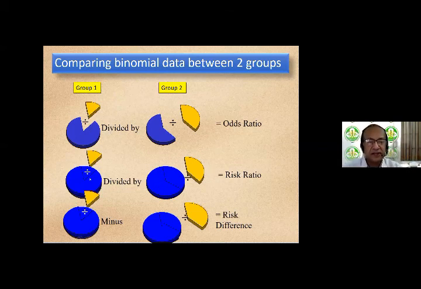If it is the risk in one group divided by the risk in the other group, it is called risk ratio. And if it is the risk in one group minus the risk in the other group, it is called risk difference. So risk ratio is a ratio again of two ratios because risk is also a ratio. And risk difference is the arithmetic difference between two risks.